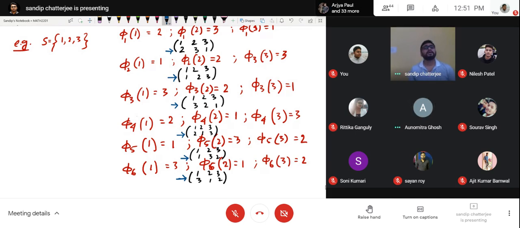Rearrange the order. Exactly. Although we are talking about a mapping, basically we are thinking about in how many ways we can arrange these numbers 1, 2, 3. And each arrangement is a mapping, right or not? Yes, sir. That's why the name is given as permutation. Now tell me, how many such permutations will exist in this case?